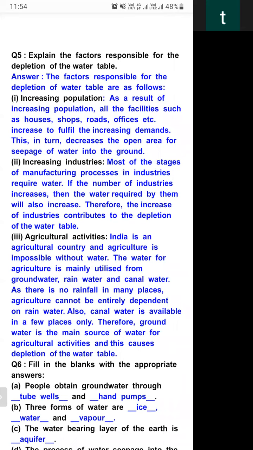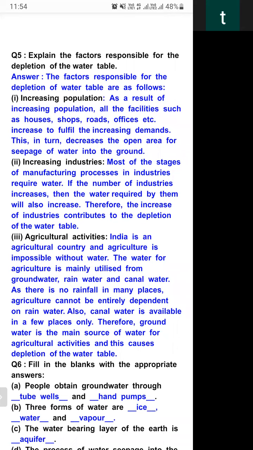Therefore the groundwater is the main source of water for agricultural activity, and this causes depletion of water table. So there are three main sources of water for agriculture: groundwater, rainwater, and canal water.